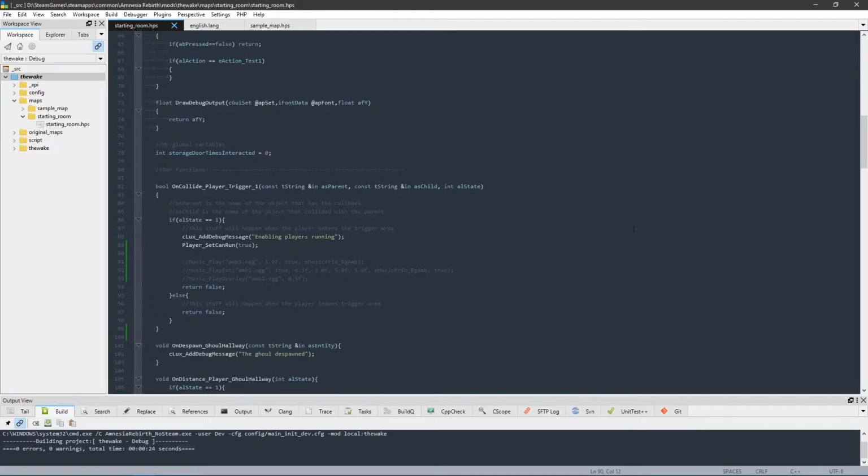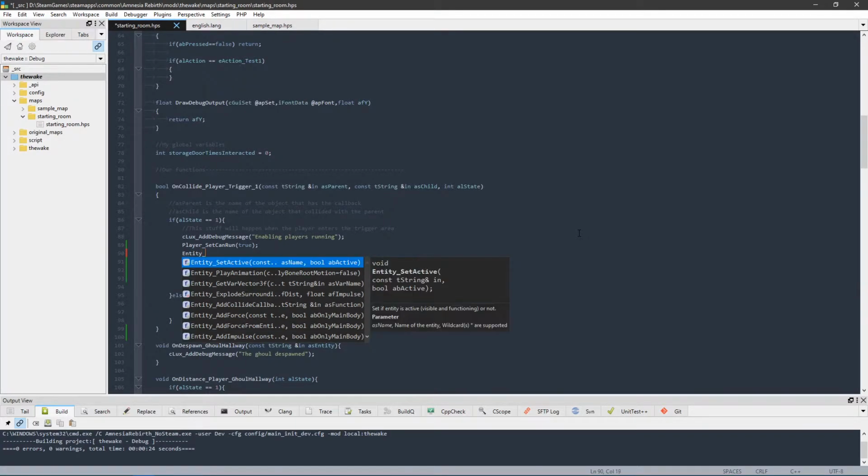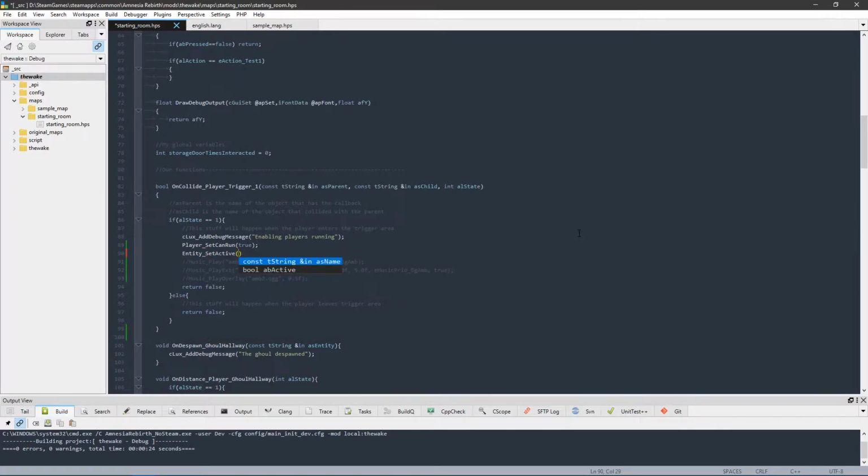First thing we want to do is spawn in that ghoul. We're going to do Entity_SetActive, and for the name it was Ghoul Hallway, so we'll type in Ghoul Hallway, and I put an S at the beginning here.